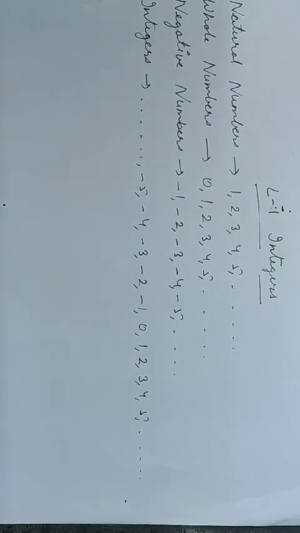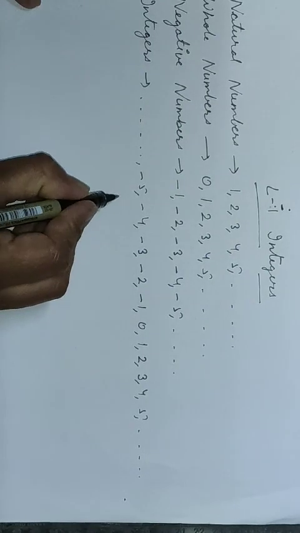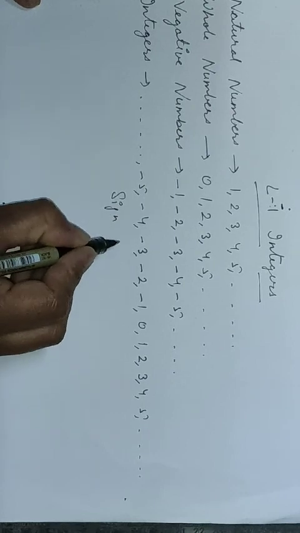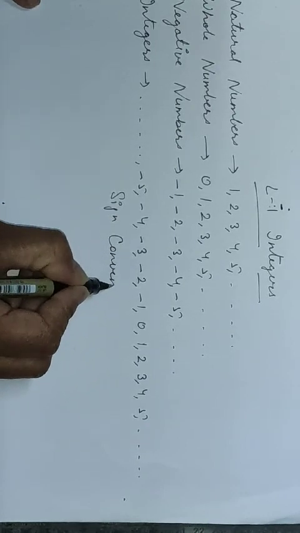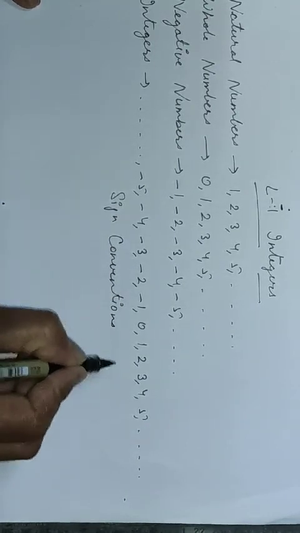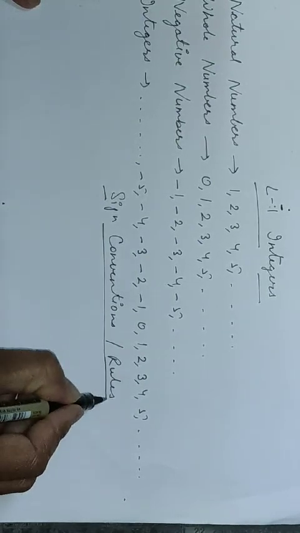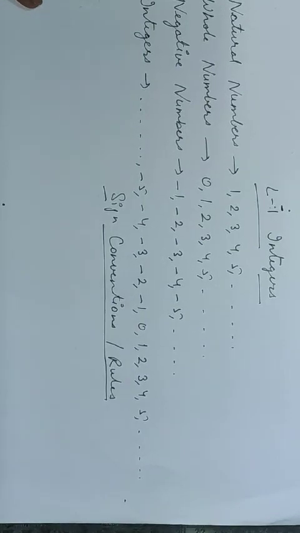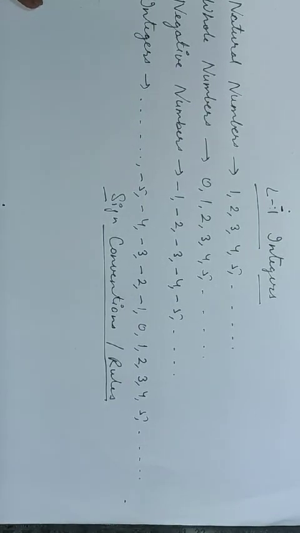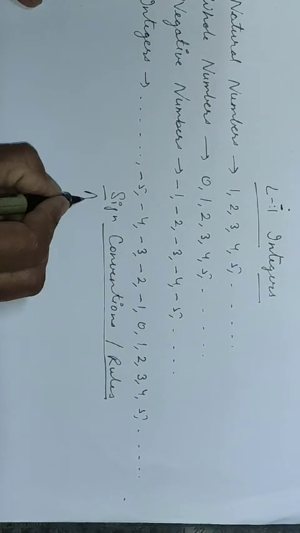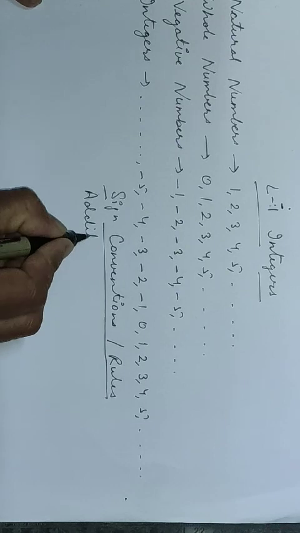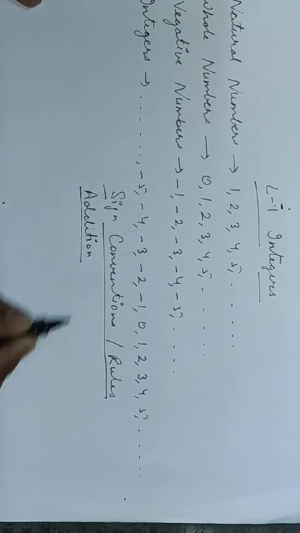Then, after introducing the concept of integers, the main thing where we get confused is the sign. That is the sign conventions, or in simple words I can say sign rules. So there are some rules which we should follow while putting the sign before the result. First, we will talk about addition.